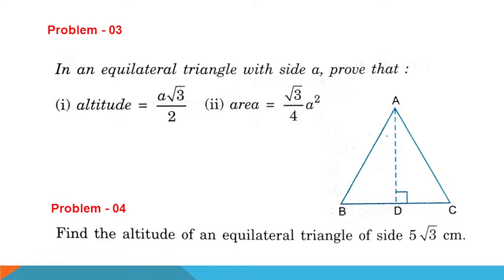In any equilateral triangle, length of side a unit. Okay, start. First you draw. Drawing is a must. Without drawing in geometry, you can't do anything. The concept will not be clear.